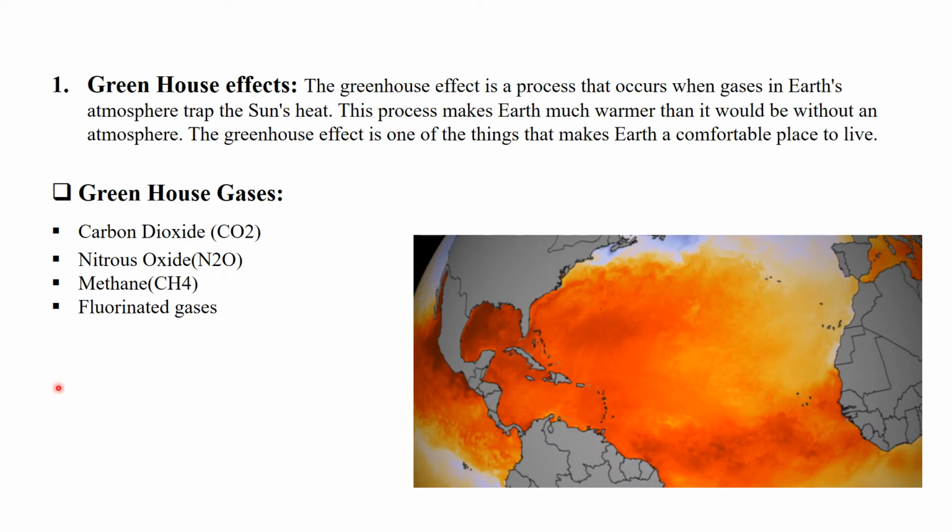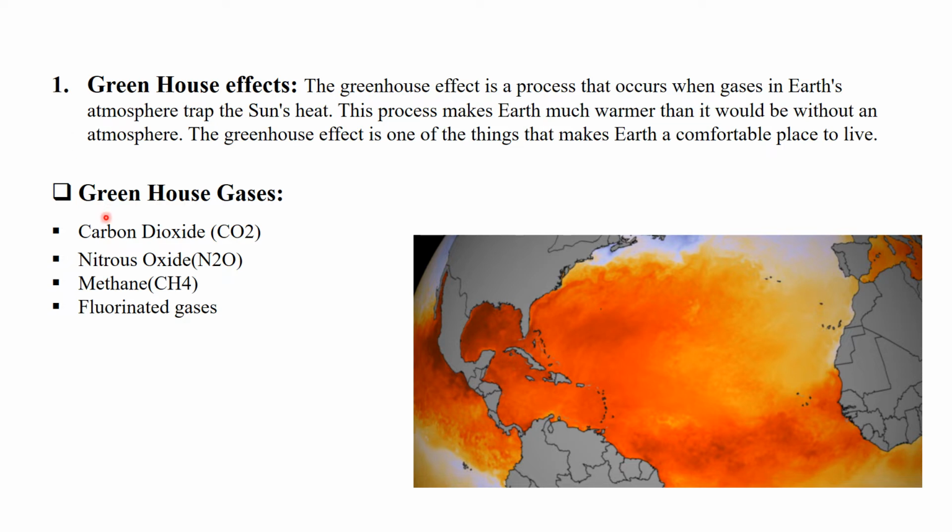So we'll start with the first, that is greenhouse effect. What is meant by greenhouse effect? Basically the greenhouse effect is a process that occurs when gases in the earth's atmosphere trap the sun's heat, and this process makes the earth much warmer than it would be without an atmosphere. So the greenhouse effect is one of the things that makes the earth a comfortable place to live. That means the greenhouse gases absorb the heat from the sun and make the earth warmer to sustain life on the earth.